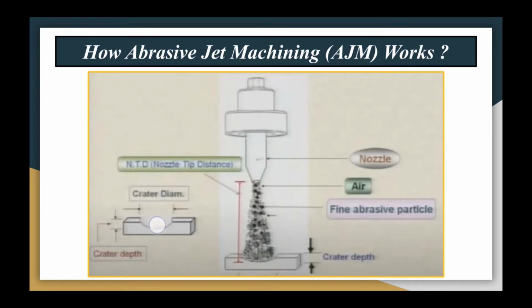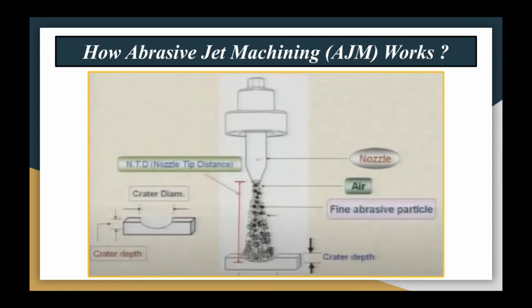I repeat, the width to which it is removing the material from the workpiece is called the crater diameter or crater width. Depending upon the shape of the nozzle, if it is circular you will call it a diameter; if it is some other shape, you will call it the width of the crater. Now NTD keeps changing, or decreasing, as the crater depth keeps on increasing.